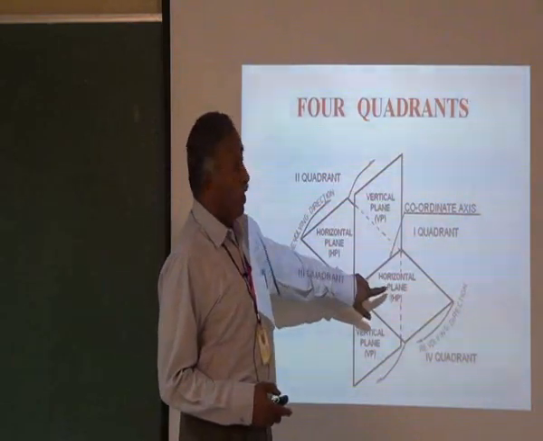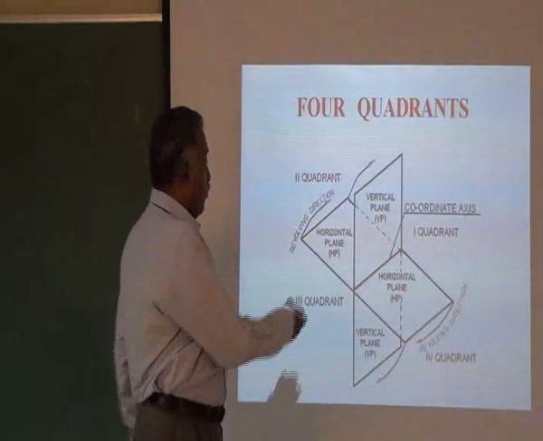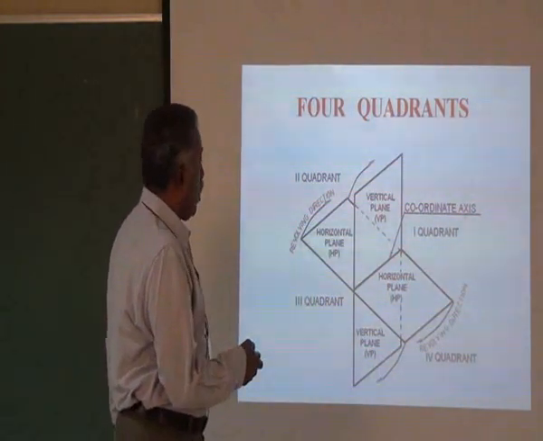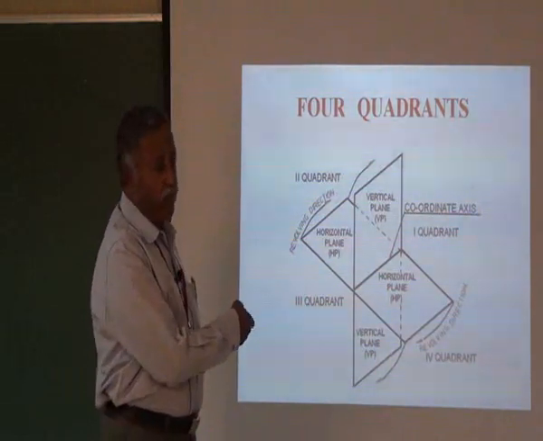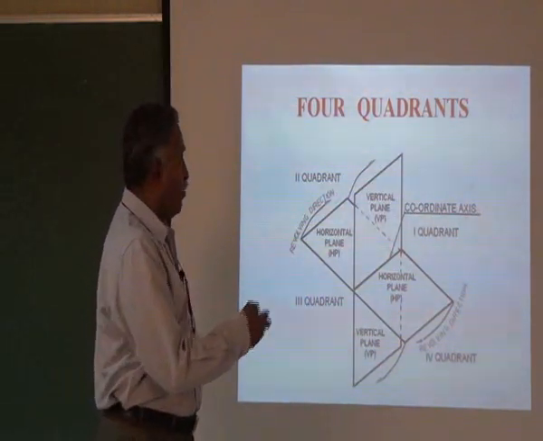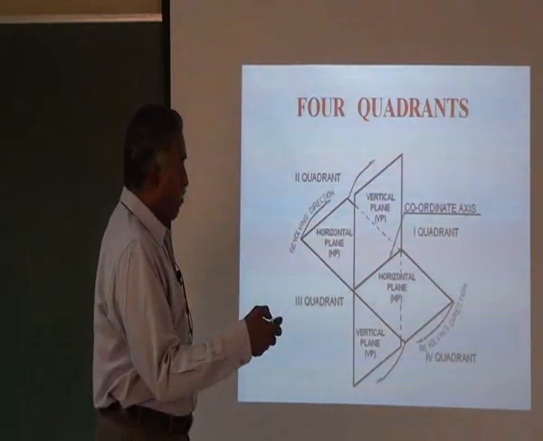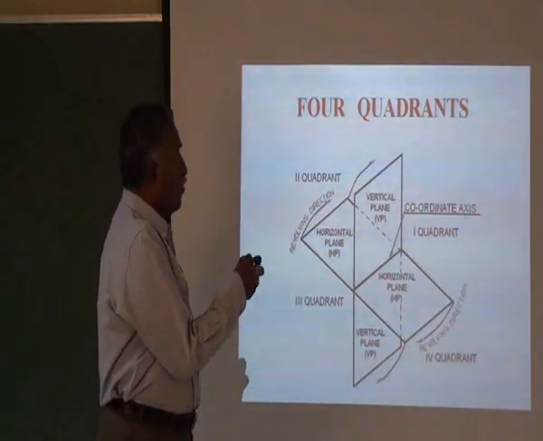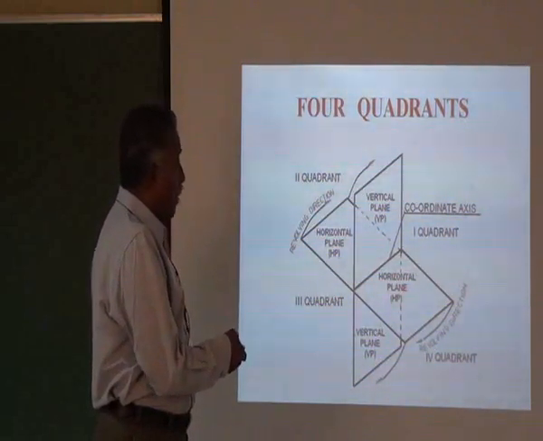Now this is the first quadrant, this is the second quadrant, third quadrant and fourth quadrant. If you keep the object in the first quadrant, the object is kept above the horizontal plane and in front of the vertical plane. Now if you observe it, you are going to get the front view here. That's what we have already seen. And if you observe from the top, you are going to get the top view in this horizontal plane.